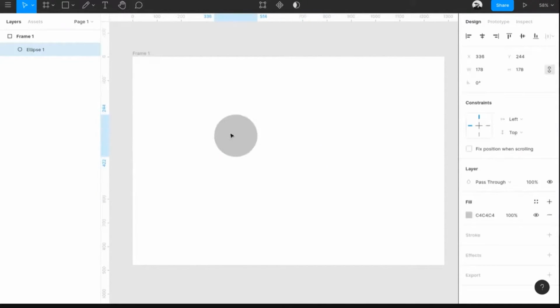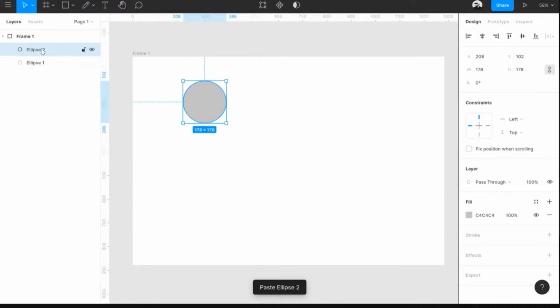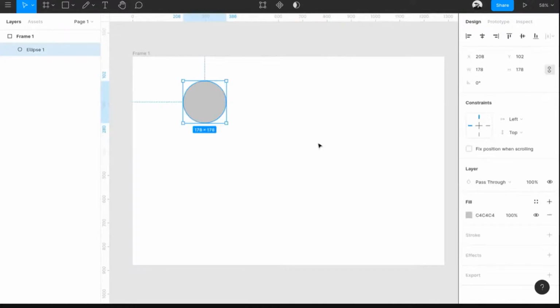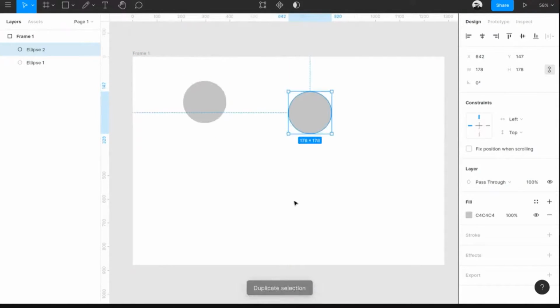And yeah, one more thing, if you want to copy things, like if you have a circle and you want a copy of that, you can simply press Control plus C and Control plus V. So you can see the second ellipse came in, but it's on top. You can simply click and drag from there. Basically duplicating. There is one more easier way to do that. Click on that and press Control plus D. It'll actually create the second one. So you can click and drag over there.